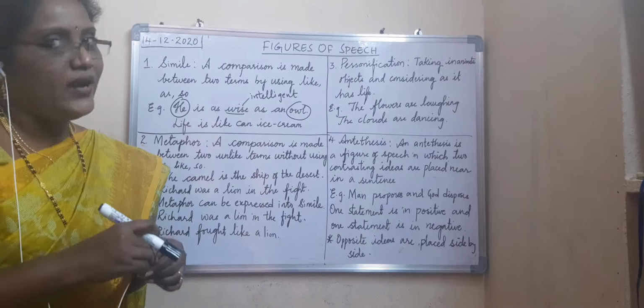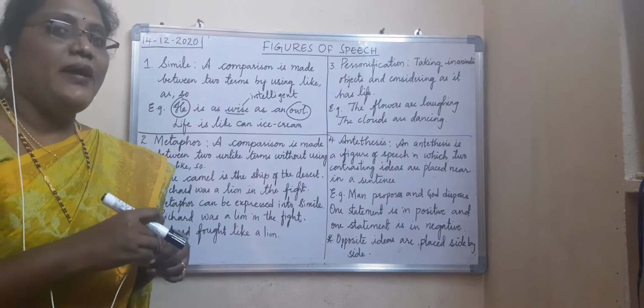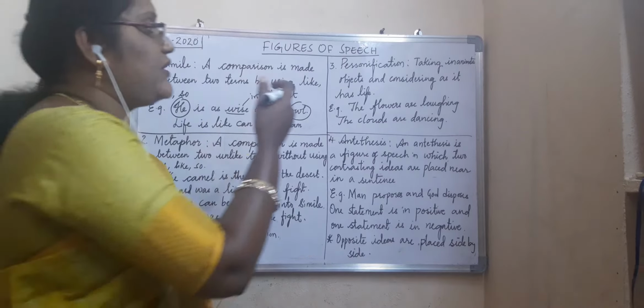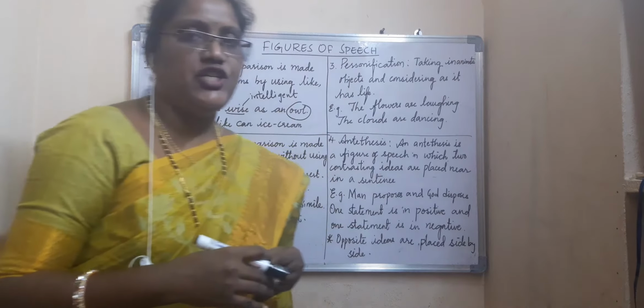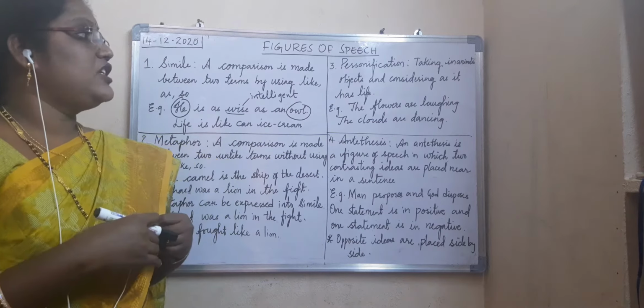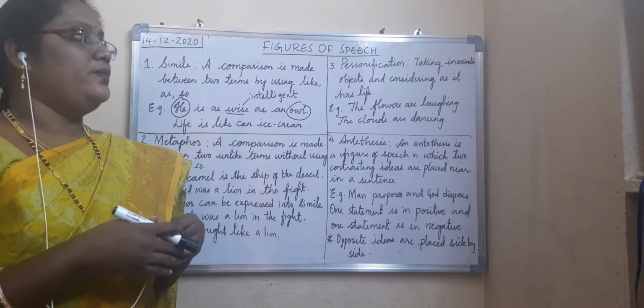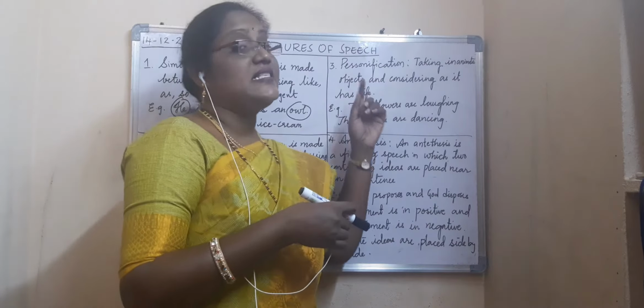Then that is called what? Metaphor. Metaphor can be expressed into simile. Okay. So now we go for the next one. Third one, personification. So what is personification? Taking inanimate objects and considering as it has life.